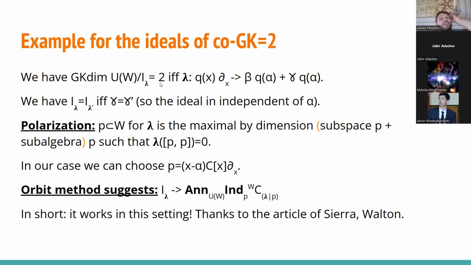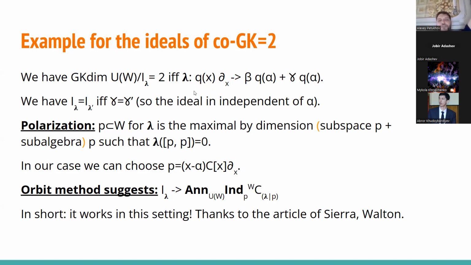Well, in our case, it would be always even. So it will be 0 if lambda is equal to 0, and only in this case. And well, it should be at least 2 in all other cases. So 2 is the minimal non-zero number here,